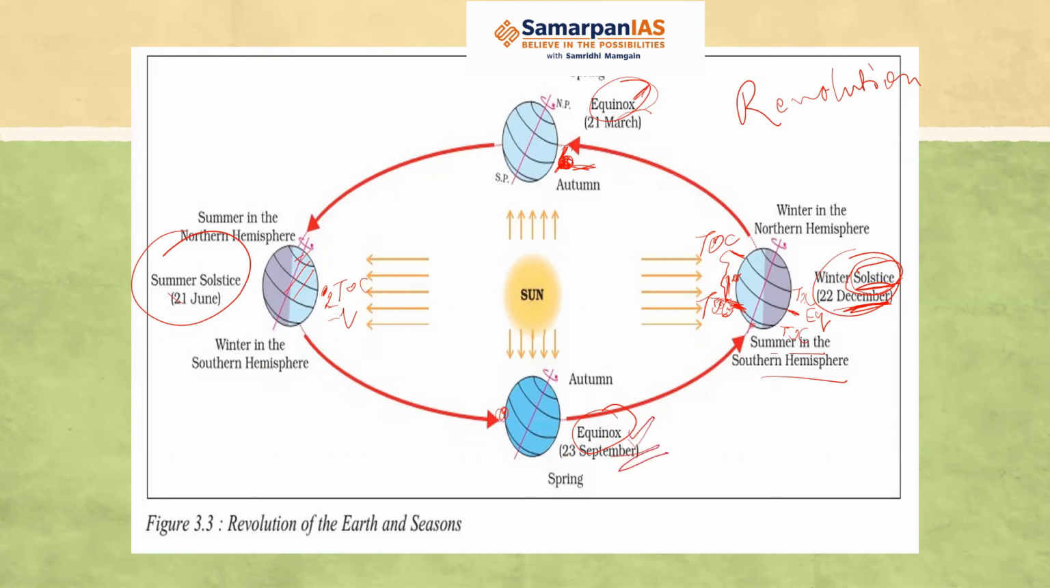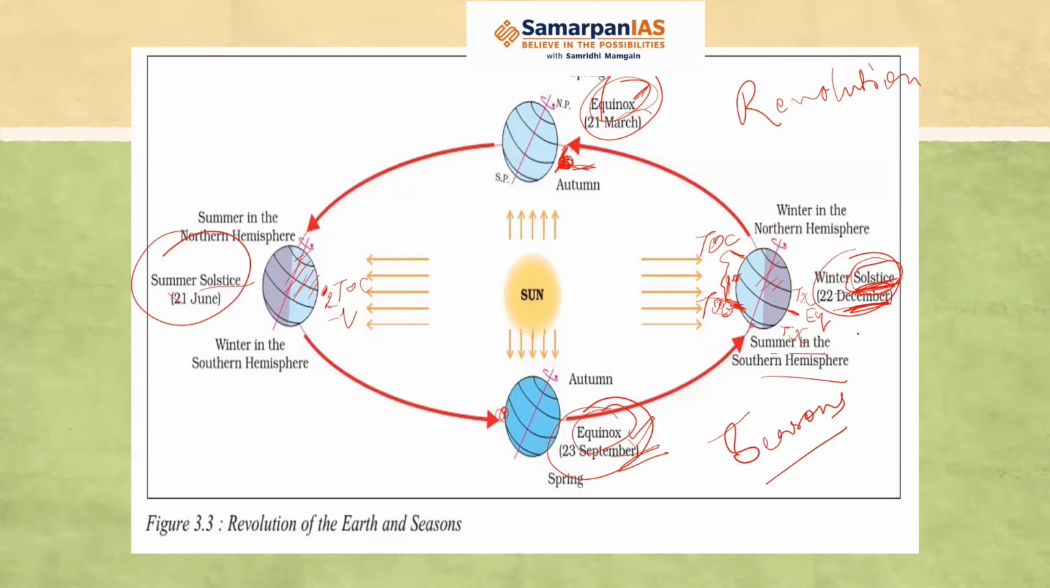So equinox means 2 days of the year when the length of the day and the night is equal. So these are the different phases, and these different phases give rise to the various seasons on Earth. So when we have winter solstice in the northern hemisphere, we have winters. In the southern hemisphere, we have summers. Then equinox, and then in the summer solstice, what do we have? In the northern hemisphere, we have summers, and in the southern hemisphere, we have winters.